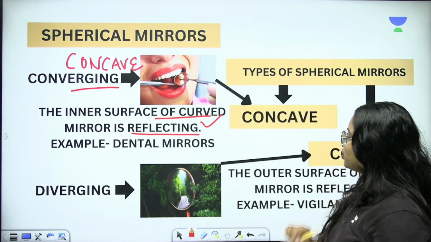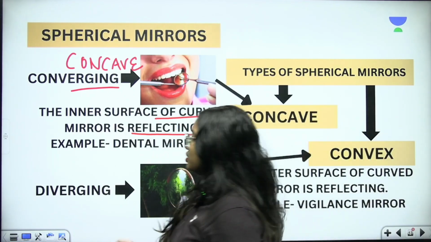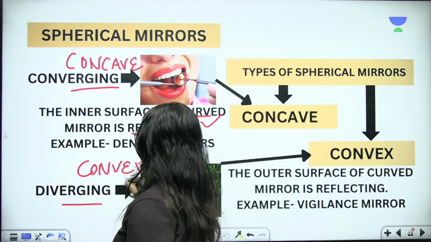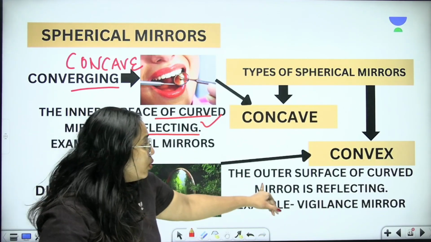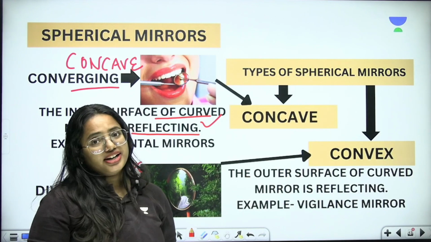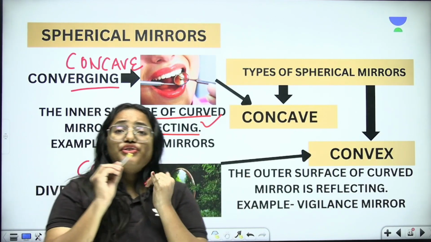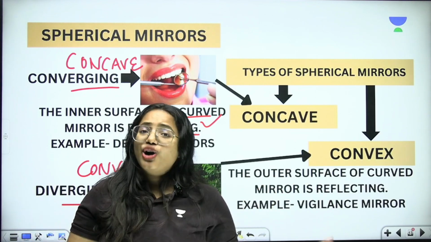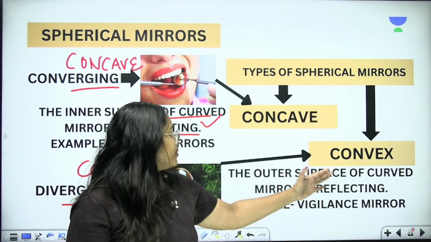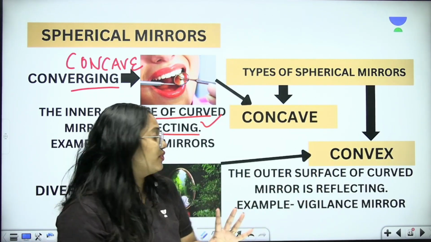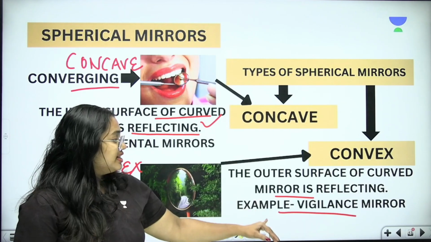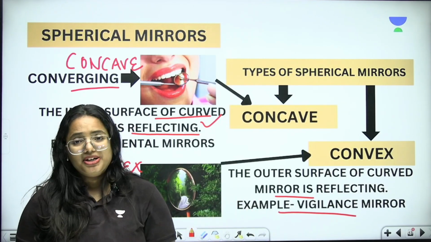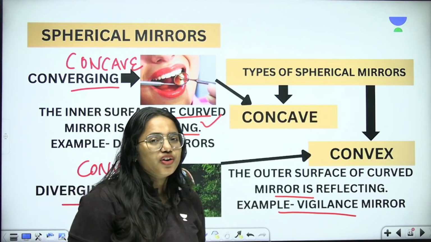And what about the next one? Diverging ones. So diverging means it is convex. Okay, so the outer surface of the curved mirror is reflecting. Okay, very simple. If the inner curved part is reflecting, you can say it is a concave mirror. If the outer surface of the curved mirror is reflecting, then you have to say it's a convex mirror. So the vigilance mirror placed on roads can be a great example of convex mirror. Clear with the point? Shall we move on to the next one?